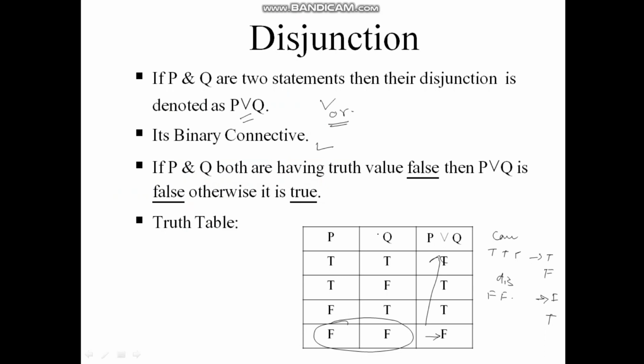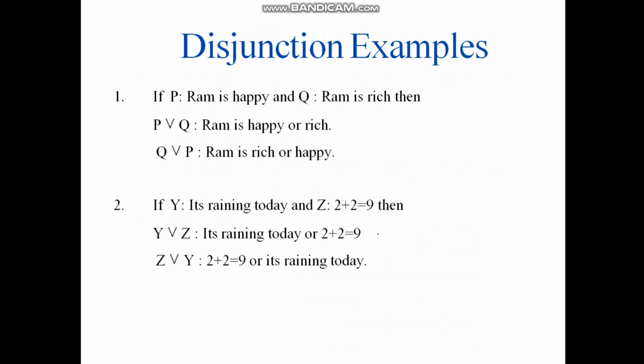Moving ahead, this is about disjunction, the truth table of the disjunction. Now some examples. The same example I am considering: Ram is happy and Ram is rich. Then P or Q is Ram is happy or rich, and Q or P is Ram is rich or happy. So this OR operation is commutative, over binary operations.